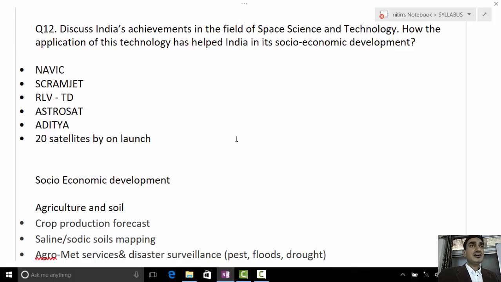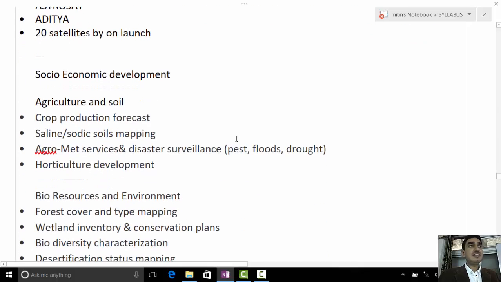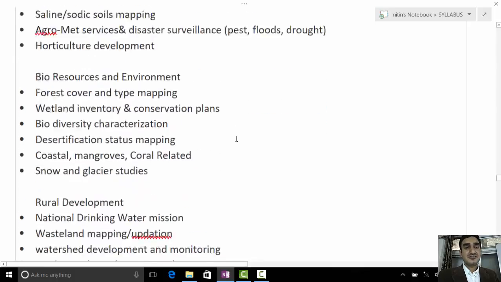You can also start from Aryabhata. Anything, 2-3 words about it. There are so many things you can write in this first part. Secondly, application and socio-economic development. So it has applications in agriculture and rural development, urban development, environment, and disaster management. So many applications. We'll give you the notes on the socio-economic development. So it was a simple question. I believe there are not so many issues on this question.